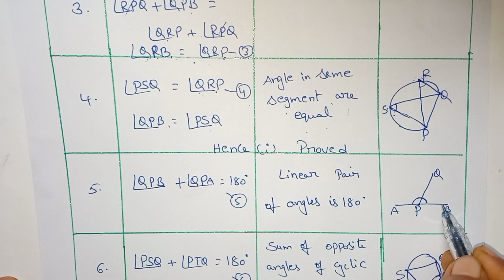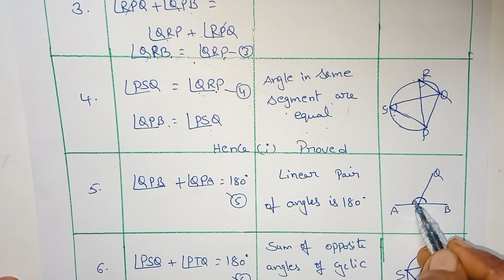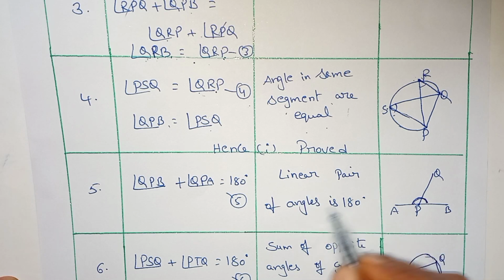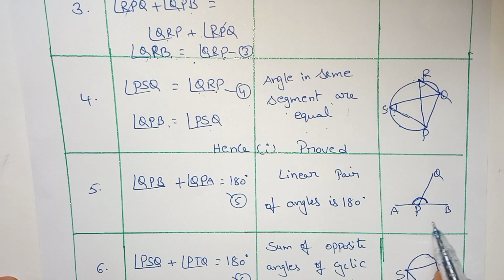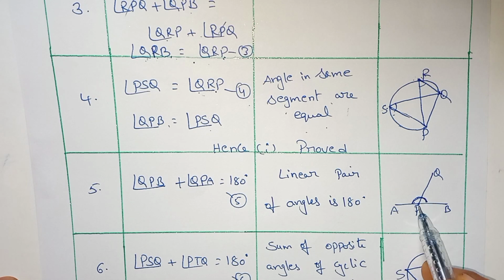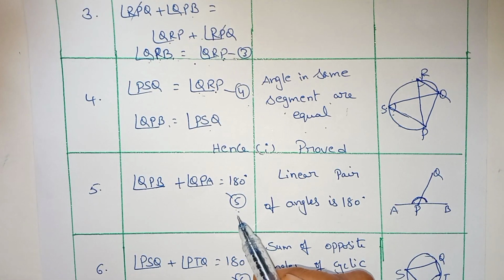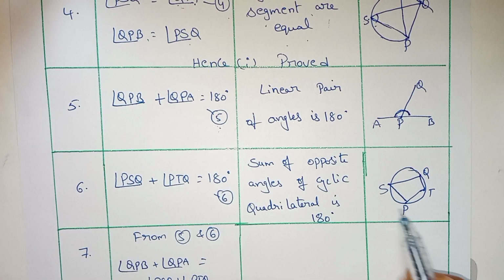Now I am taking the line AB, and this angle is always 180 degrees. Why? The linear pair of angles is always 180 degrees. This is the linear pair theorem. So angle QPB plus angle QPA equals 180 degrees. This is 5.